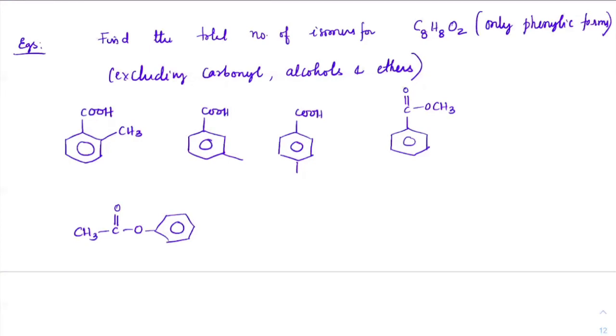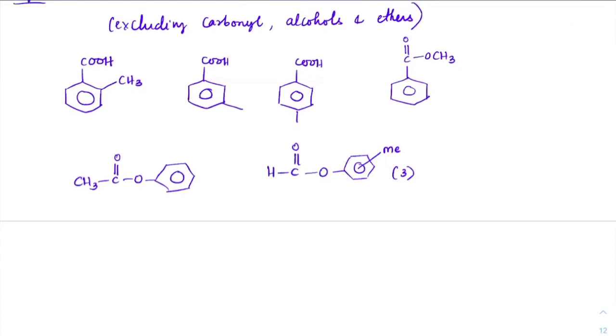And if I change this CH3 to methanoate, then I'll get this as H, C double bond O, O with a phenyl group here, and the methyl can run on all three positions. I'll show it here: ortho, meta, para. So I can have all those three. One more thing which I can have is H, C double bond O, O, CH2 connected this way.